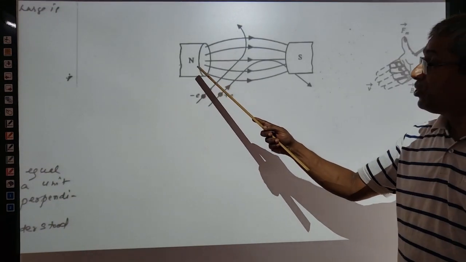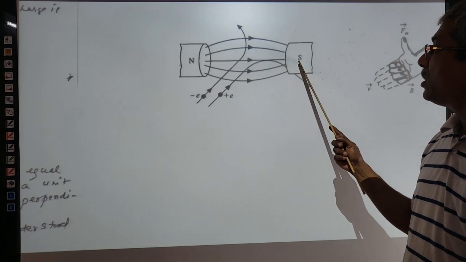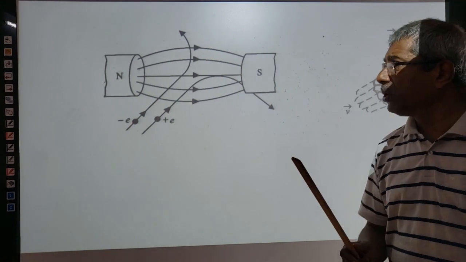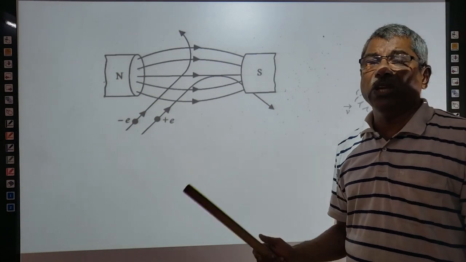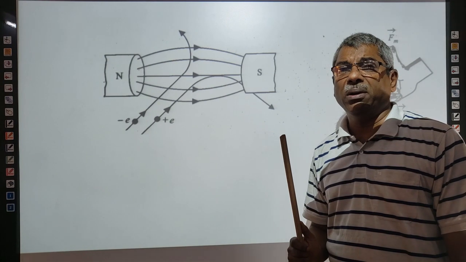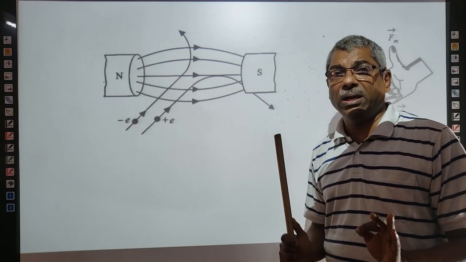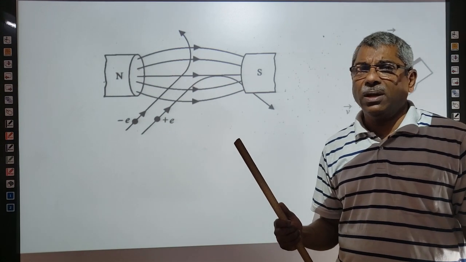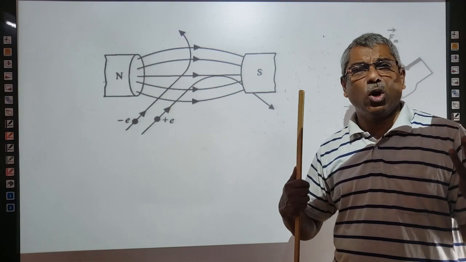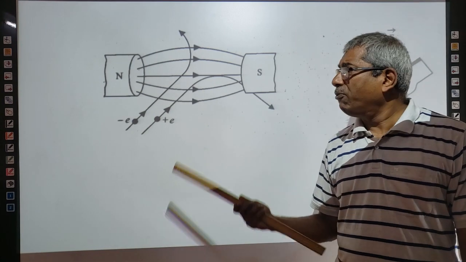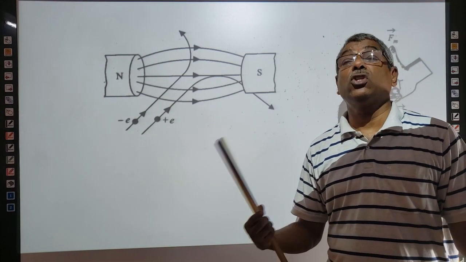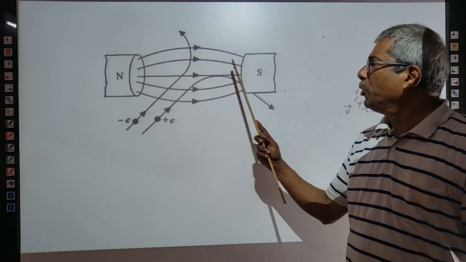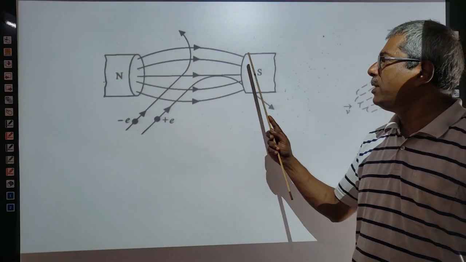In this figure, suppose this is the north pole of a magnet and this is the south pole of a magnet. Field lines are always from north to south. When we speak of a charged particle, remember at first hand you have to take a positive charge. A charged particle is moving in a magnetic field. Understand? Sir is talking only about a positive charge. For the other charge, the motion will be just opposite. Magnetic field is produced here because this is the north pole and this is the south pole.